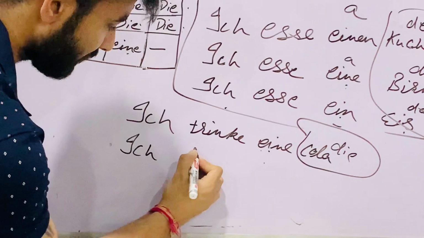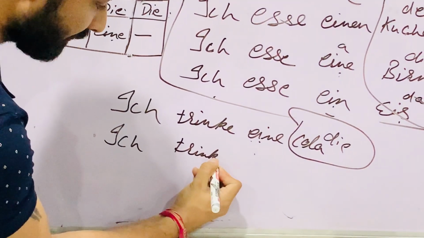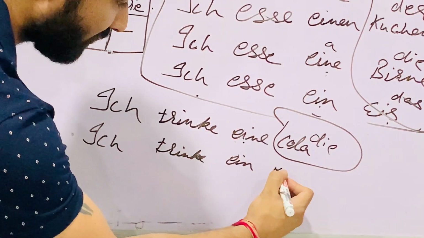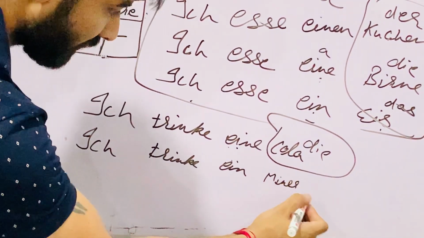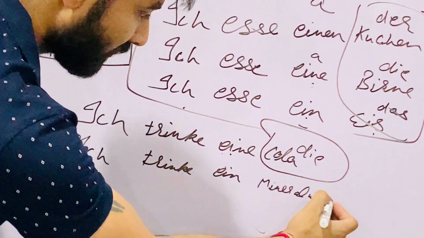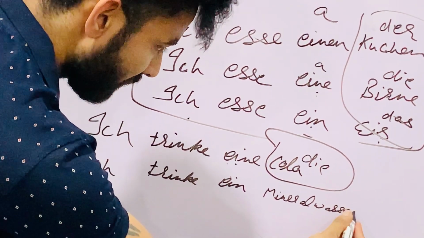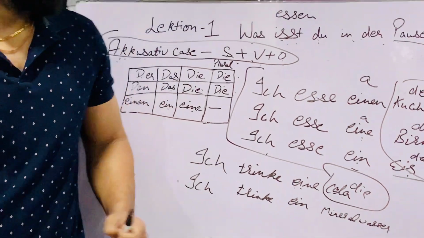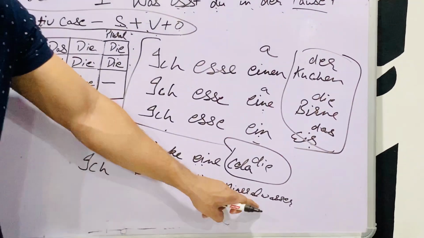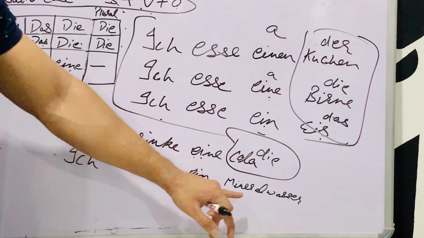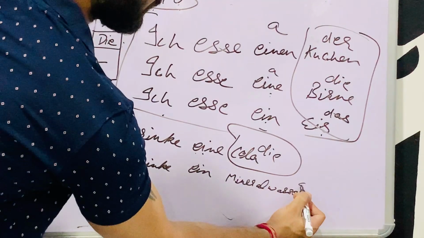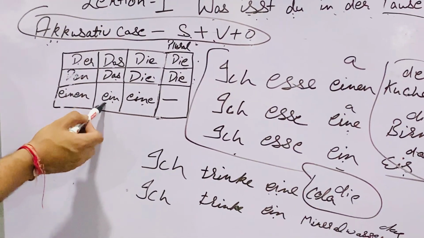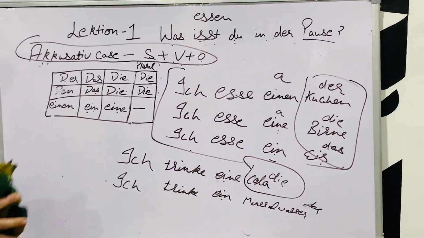Ich trinke ein Mineralwasser. Mineralwasser is mineral water. Got it? Ich trinke ein Mineralwasser. I drink a mineral water. The article of Mineralwasser is das. That's why here ein will come, because with das it is ein in accusative.